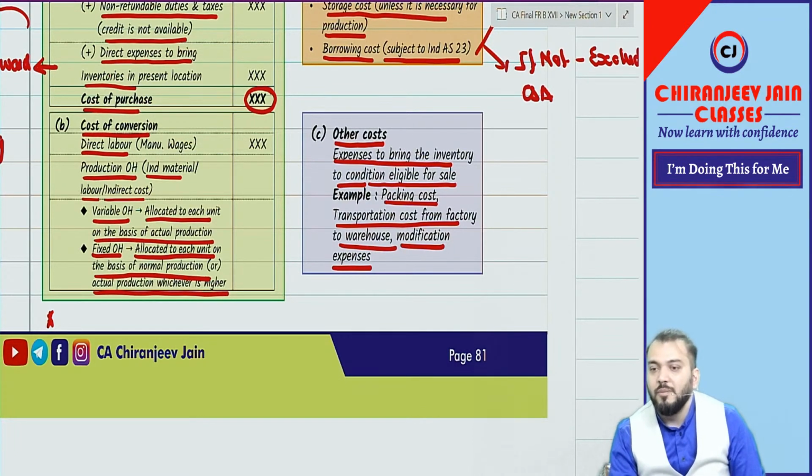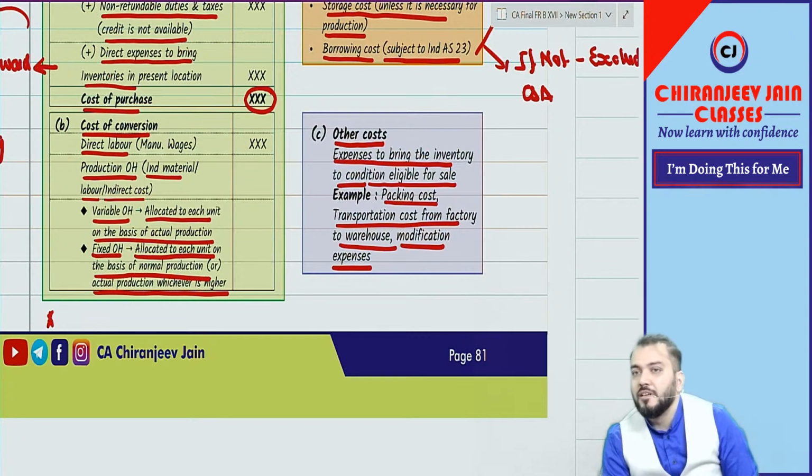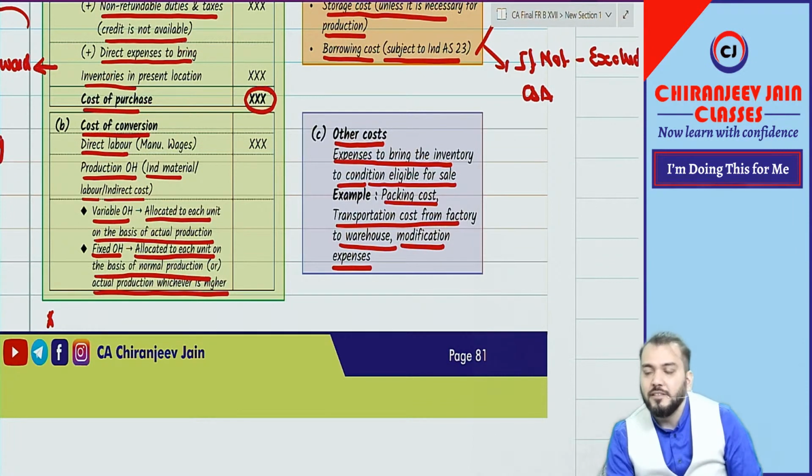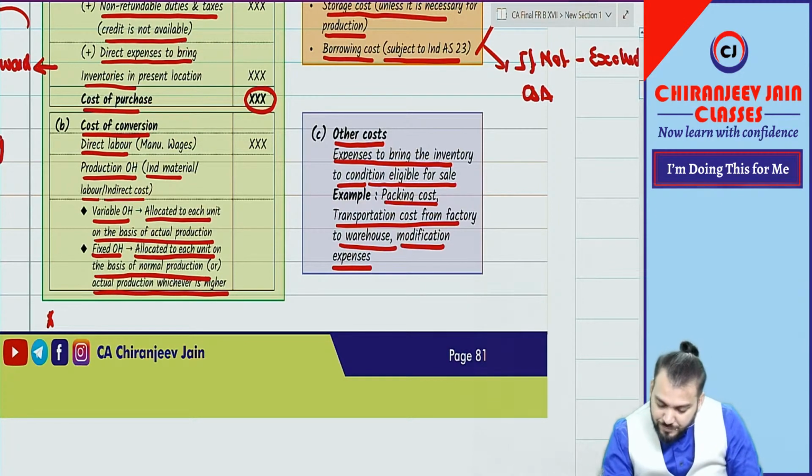What I said will be included in cost price if such assets are directly related to production activity. If such assets are directly related to production activity. Got it? Done.